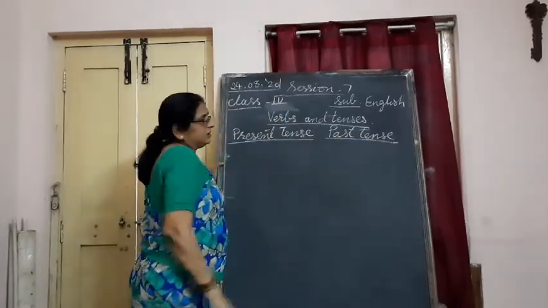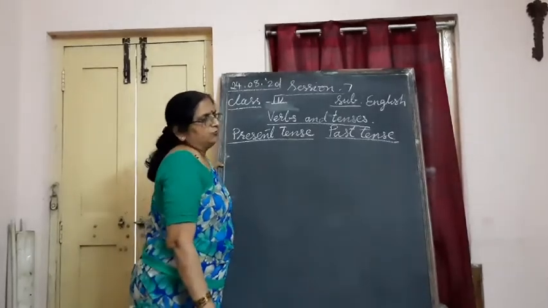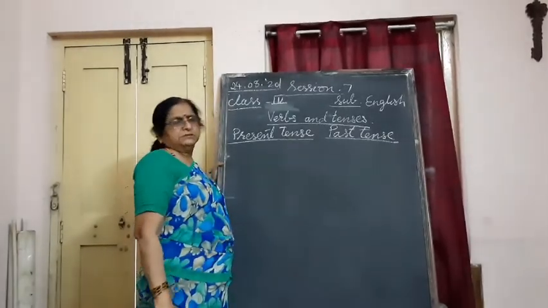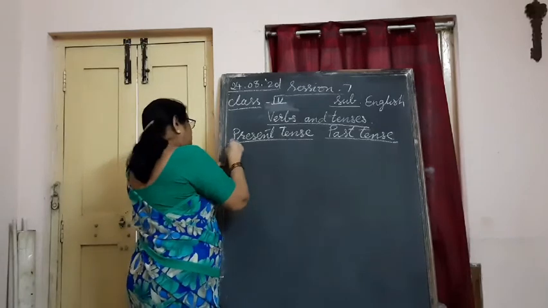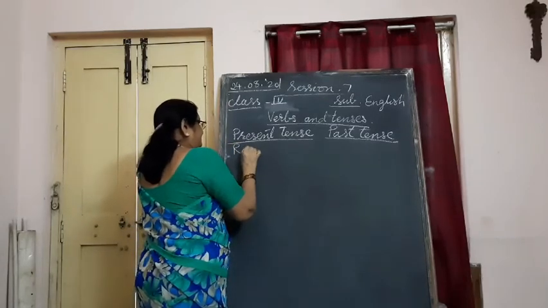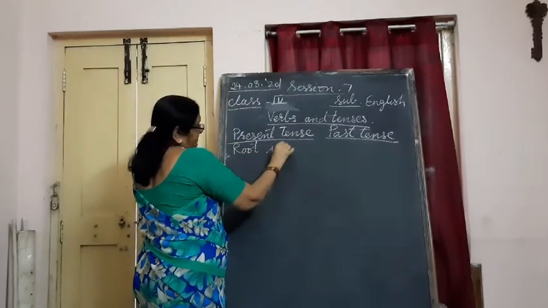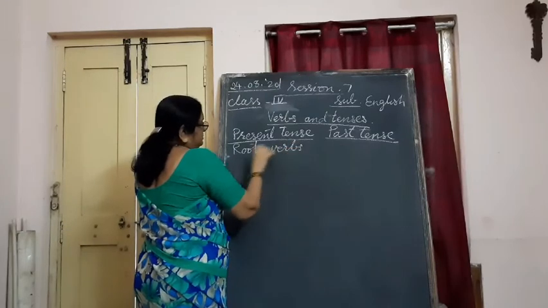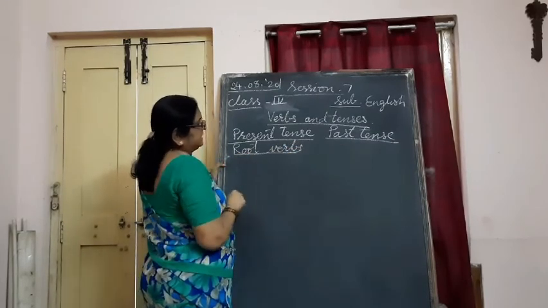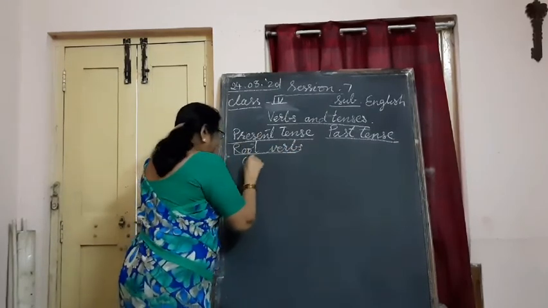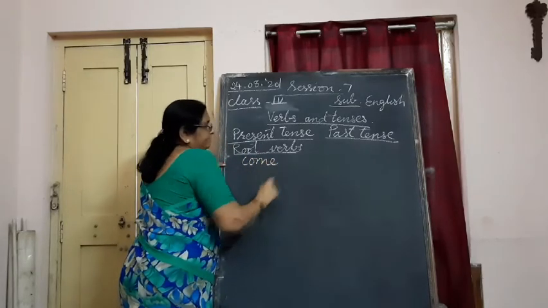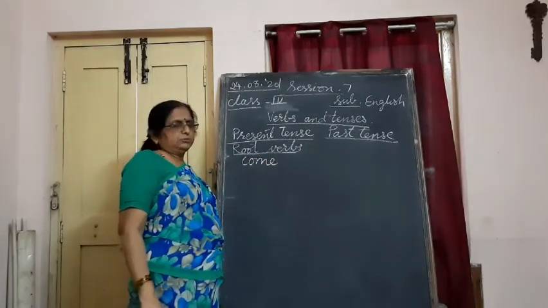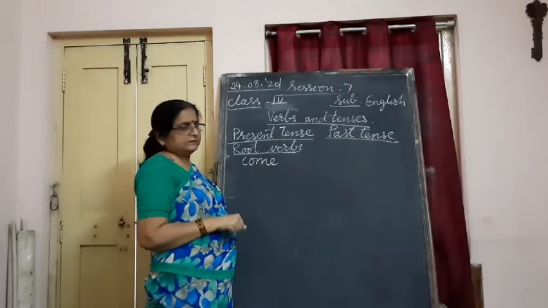Present tense verbs are main verbs in root form. They are the root verbs, in their original form, like come. I come to your house today, you say present tense.